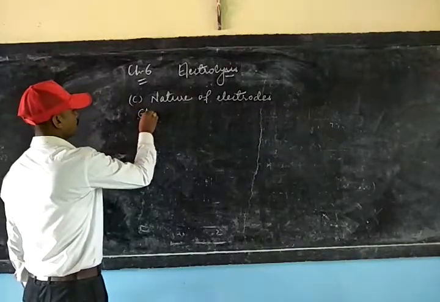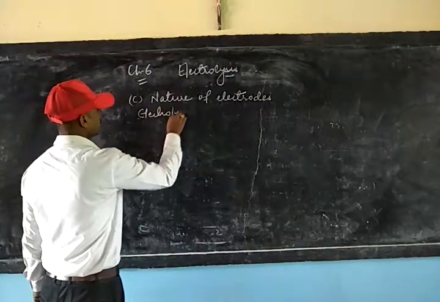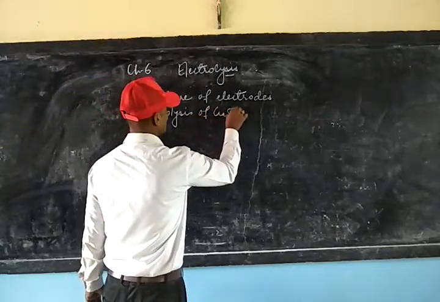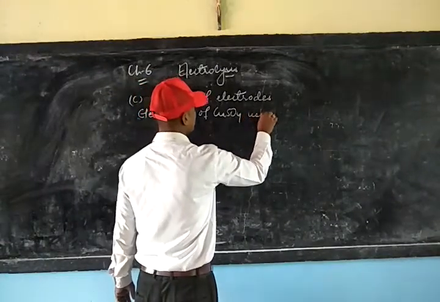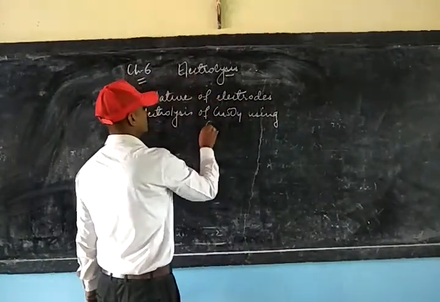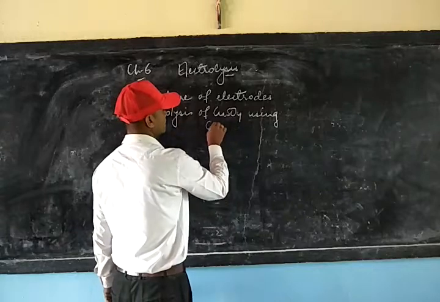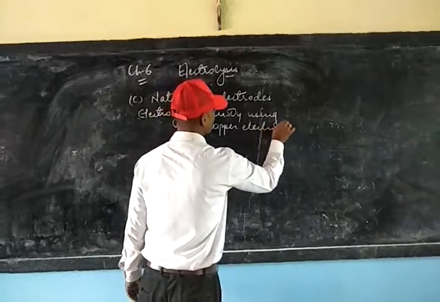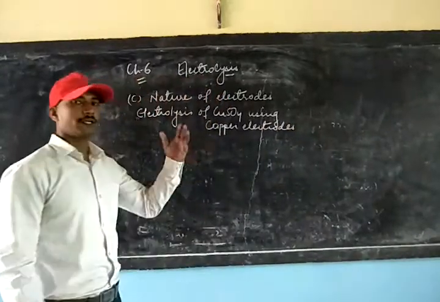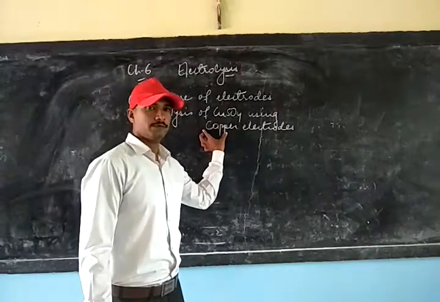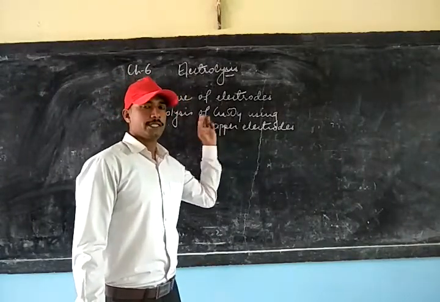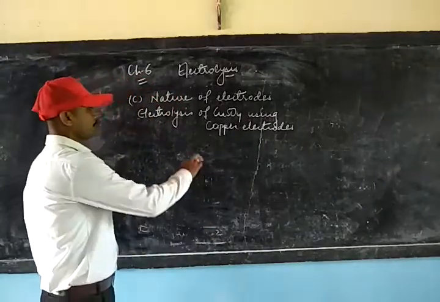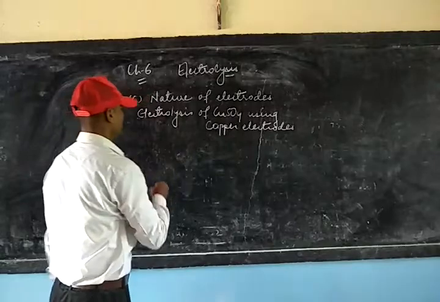We will take the example of electrolysis of copper sulfate solution using copper electrodes, that is, anode and cathode both are made of copper. Now this copper is an active electrode. So what happens when we pass current through copper sulfate solution?